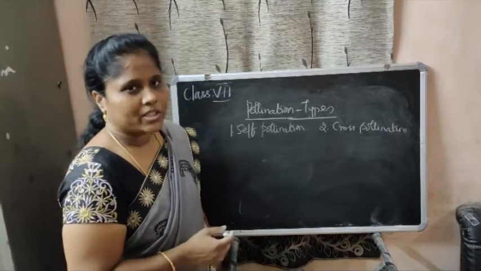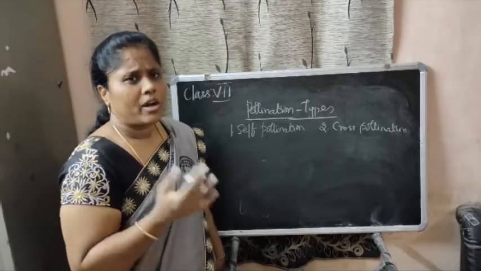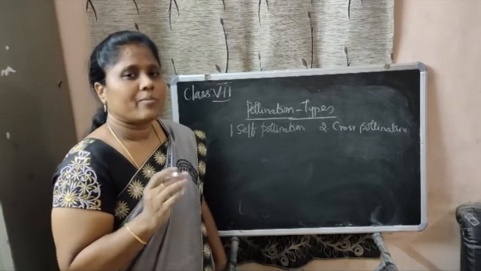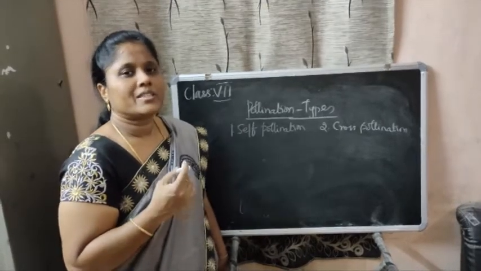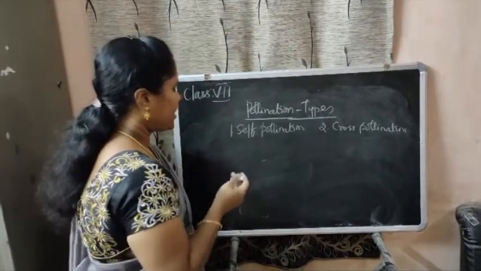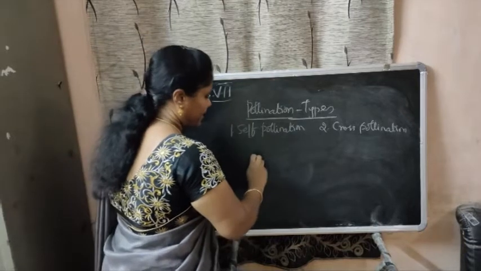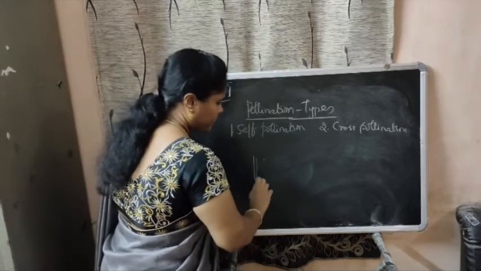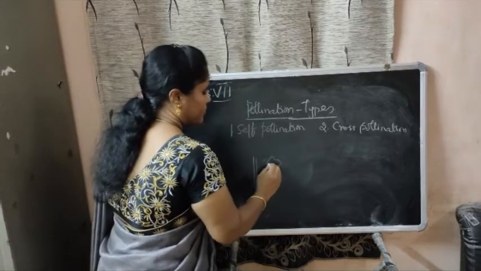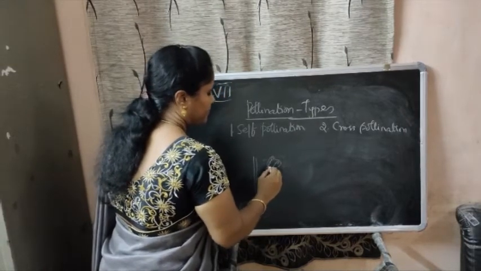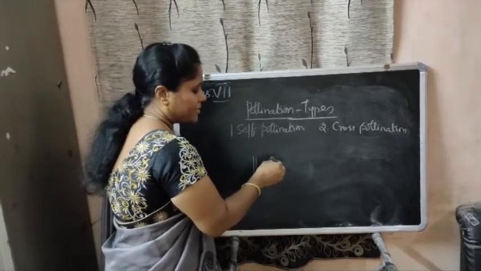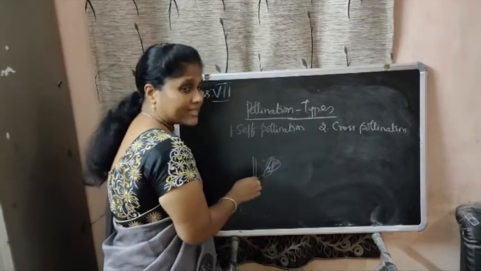So self-pollination. The basic concept you already know: pollination is the transfer of pollen grains from the anther to the stigma. Self-pollination takes place in the same flower of the same plant.